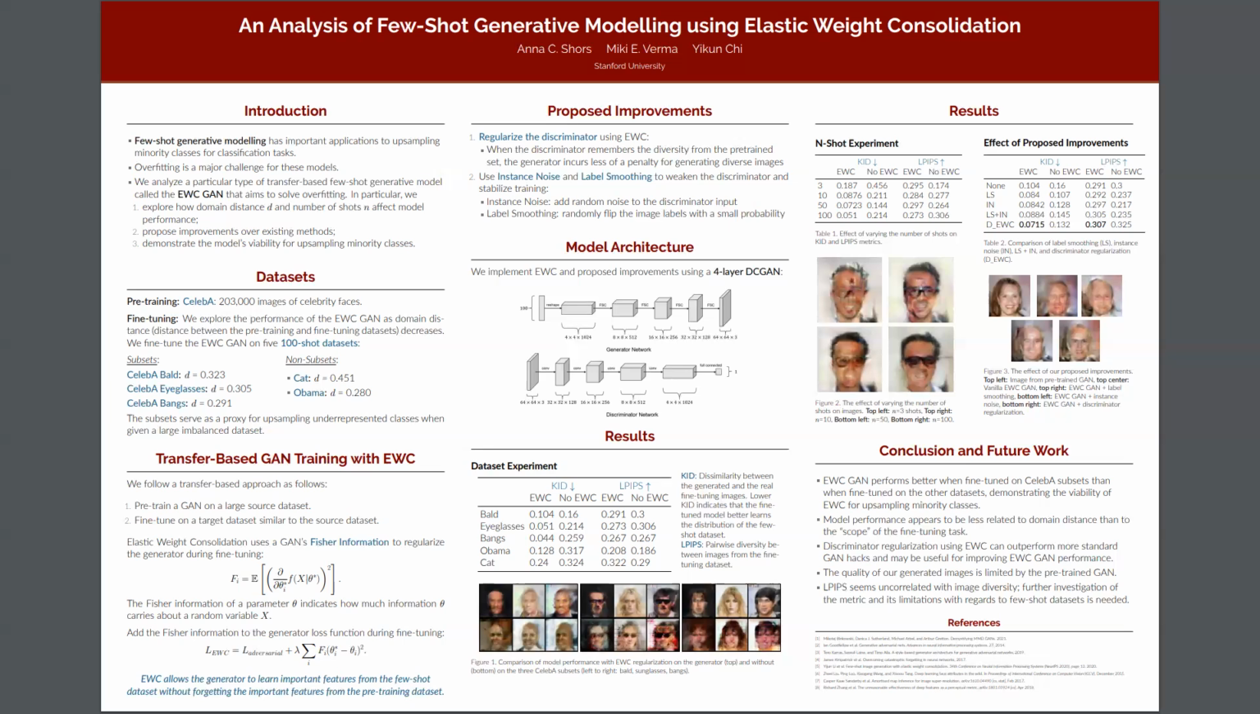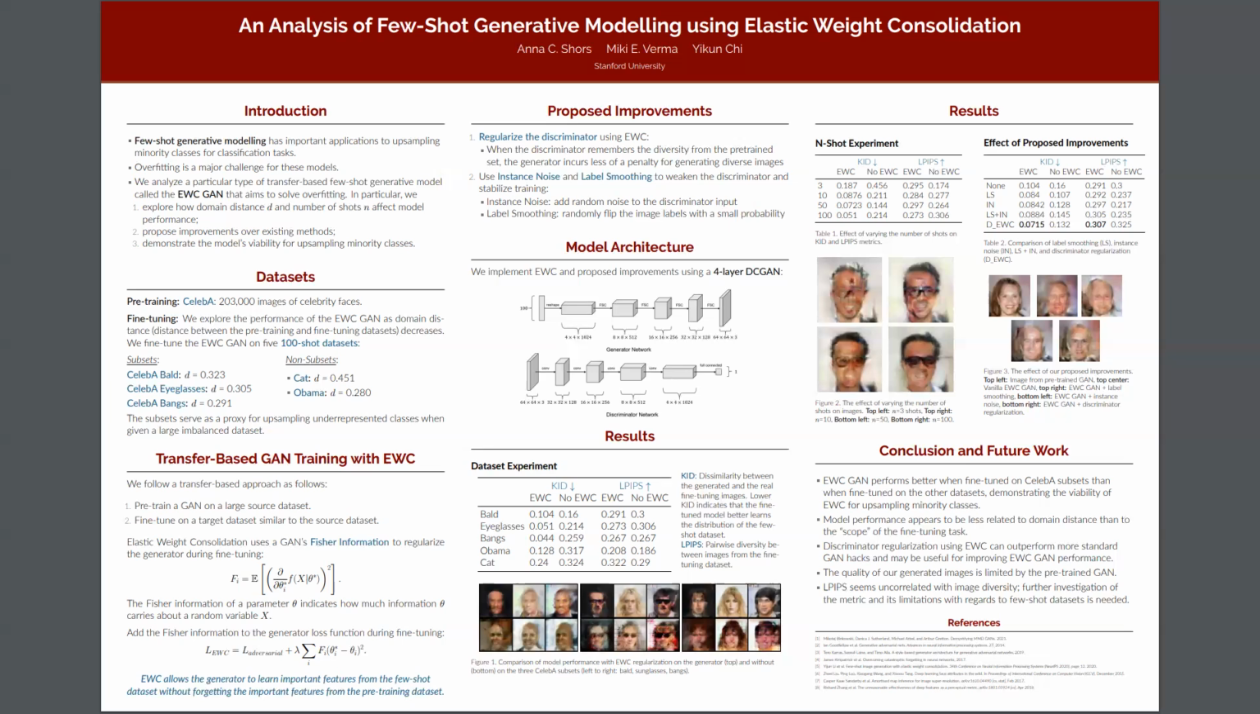For our model architecture, we chose a 4-layer DCGAN. We modeled our architecture choice after the original EWC GAN implementation, and we note that we settled on this relatively simple architecture because we were more interested in exploring EWC methods themselves than a particular type of architecture.